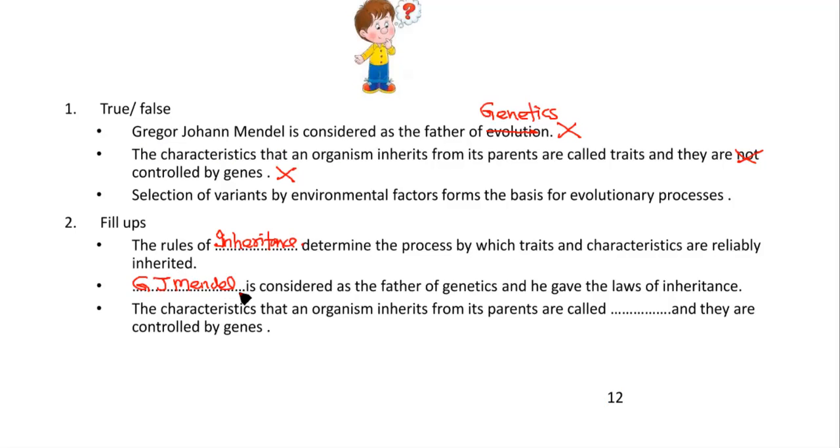Right? So Mendel's contribution of inheritance is there in your slide. So they are called inherited traits and they are controlled by genes. This is same as that, but over here the word inherited is not given. Right?